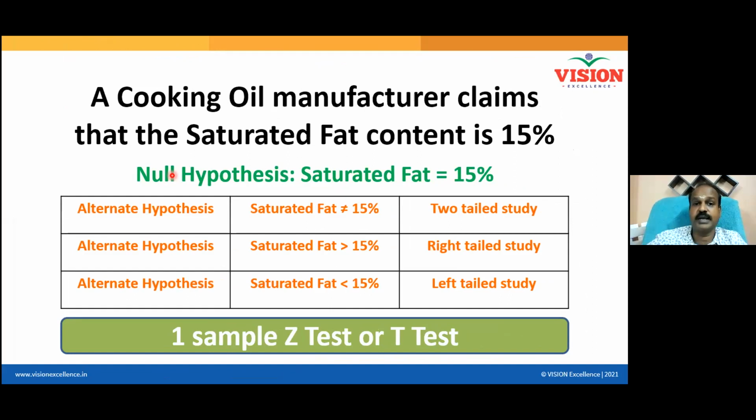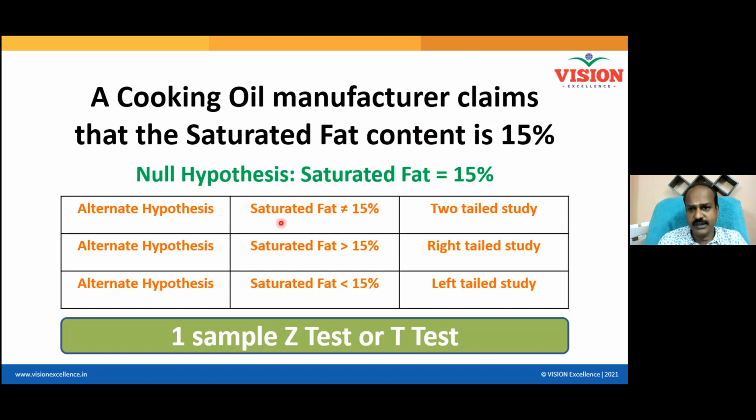When you put equal to symbol, that is called the null hypothesis. This is what your company believes. Am I right? Your company produces millions of cooking oil bottles, packs them, prints it on the cooking oil bottle and gives it. Same thing like Maggi. Maggi also said lead content is only this, but after study somebody understood that it is more. So what your company believes, that is null. So saturated fat equal to 15%. When you say saturated fat equal to, do you see an equal to symbol here? So this is null hypothesis. But when I say not equal to, that is called alternate hypothesis.